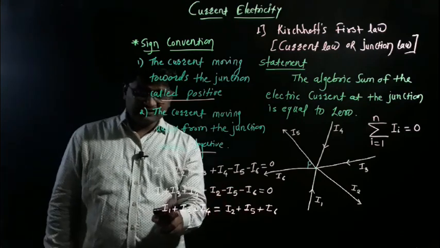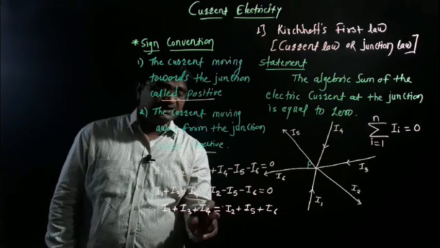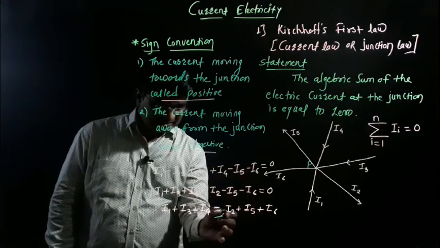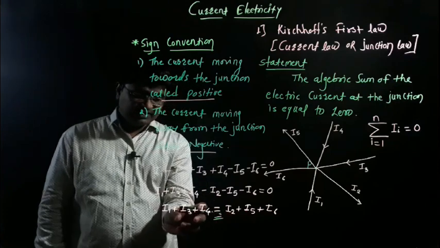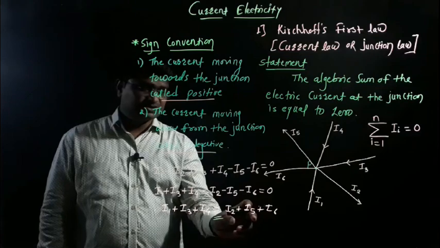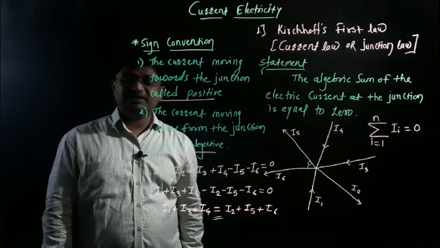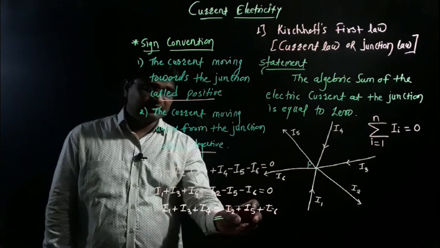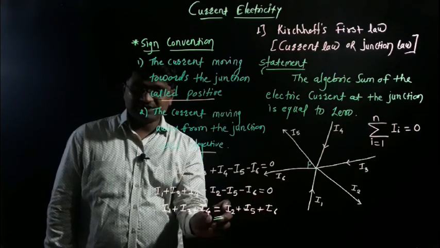The electric current moving towards the junction is exactly equal to the electric current moving away from the junction.